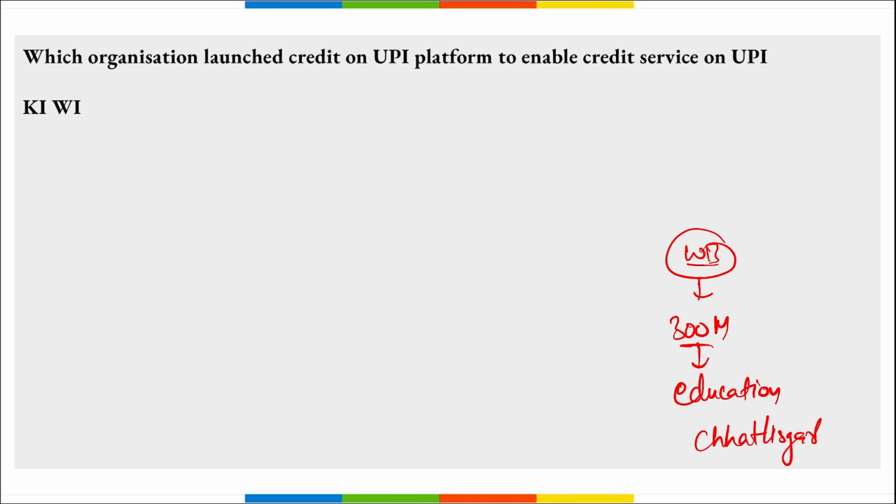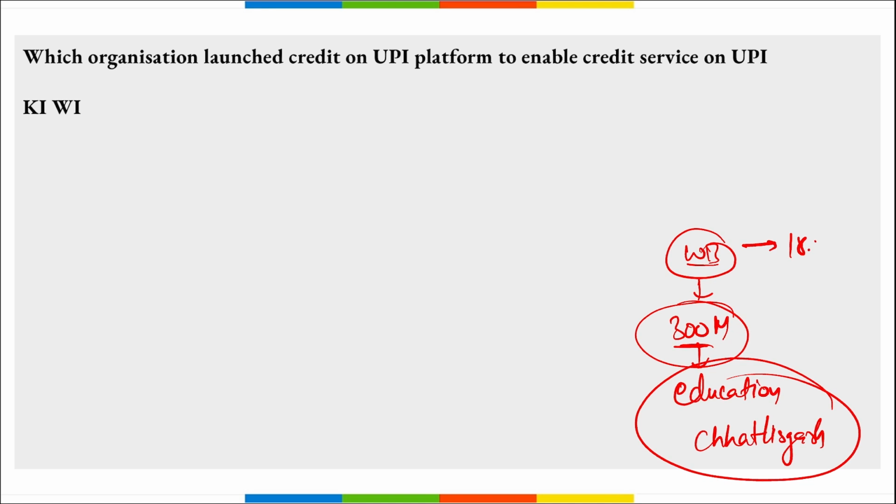I repeat, to improve the education in the state of Chhattisgarh, a loan of $300 million was approved by World Bank, and this was for 18.5 years maturity, and 5 years will be a grace period, right? Then this education of Chhattisgarh comes under a project that is the Chalk project. What is this Chalk? Chhattisgarh Accelerated Learning for Knowledge Economy Operation, right?